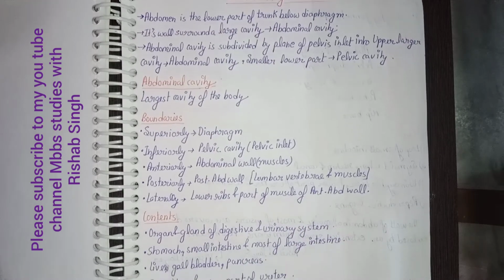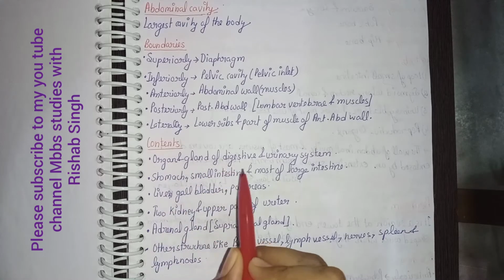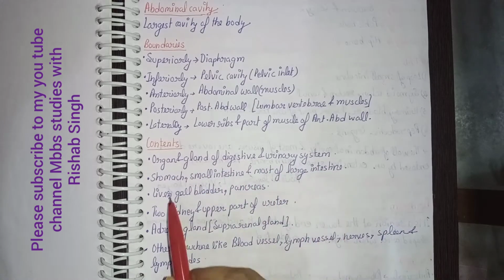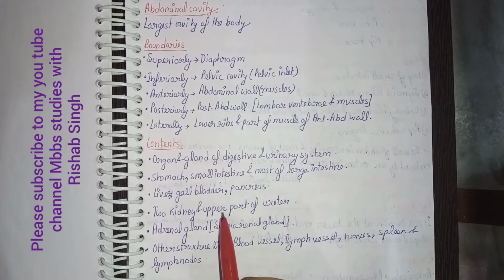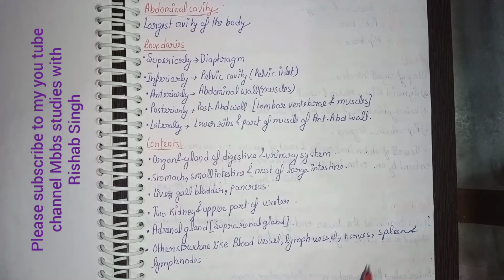Now coming to contents of abdomen. The contents of abdomen are organs and glands of the digestive and urinary system: stomach, small intestine and most of large intestine, liver, gallbladder, pancreas, two kidneys and upper part of ureter, adrenal gland or suprarenal gland. Other structures include blood vessels, lymphatic vessels, nerves, spleen and the lymph nodes.